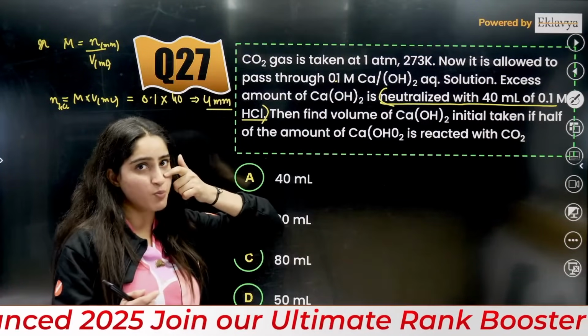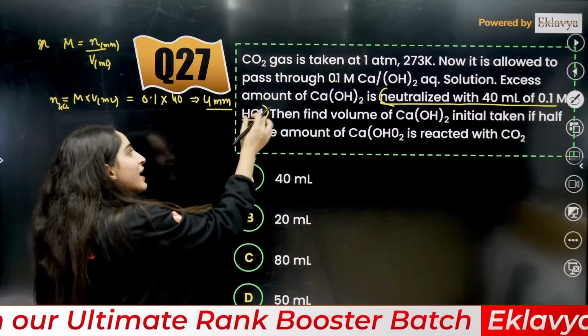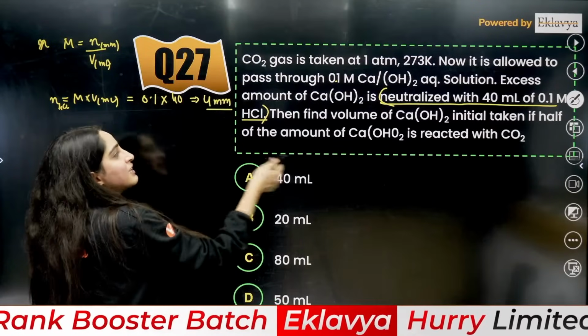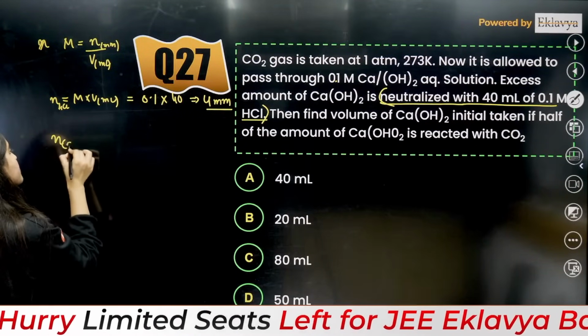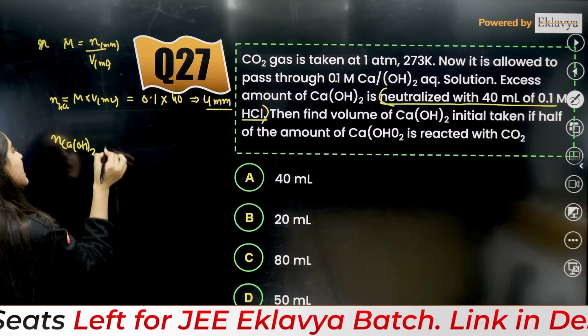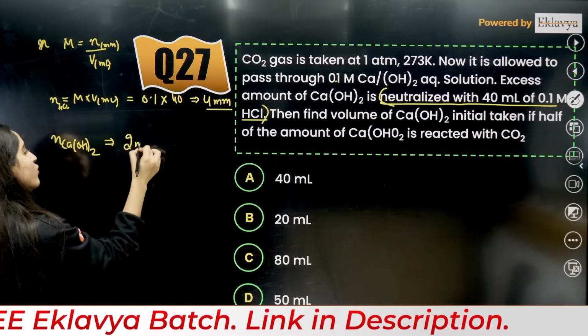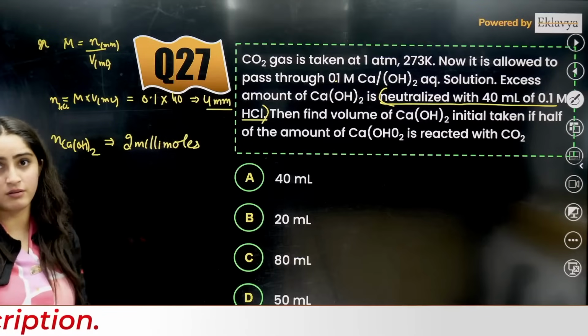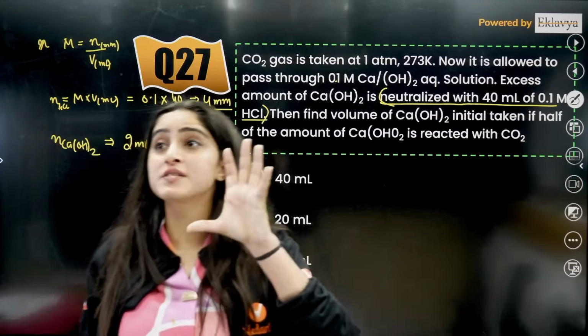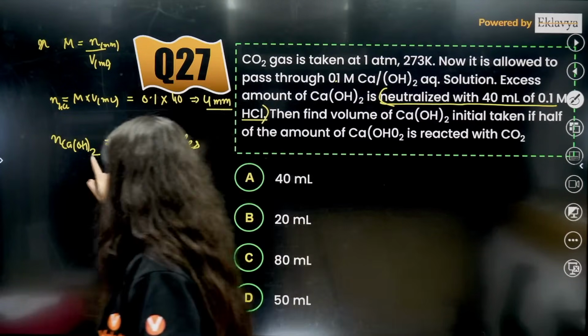So if here you have 4 millimoles, then half of this will be needed. So can I say the number of moles of Ca(OH)2 here will be 2 millimoles? Now write down the amount of Ca(OH)2 that is being neutralized.